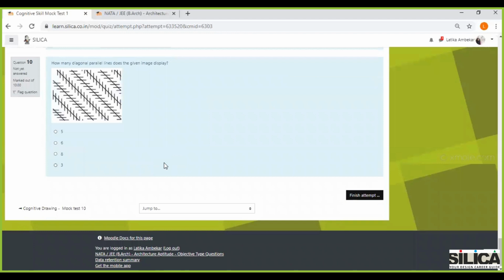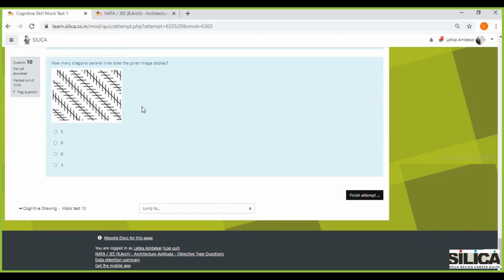Okay, so the last question is, how many diagonal or parallel lines does the given image display? So here, this is a question of optical illusion, where you can see an image and there are parallel lines, but then when it is striked off in a fashion where there are smaller lines cutting through it, it makes us believe that these lines are actually merging together.